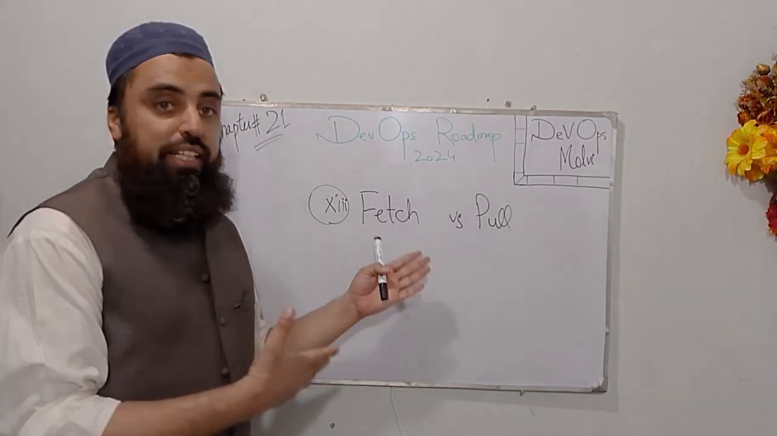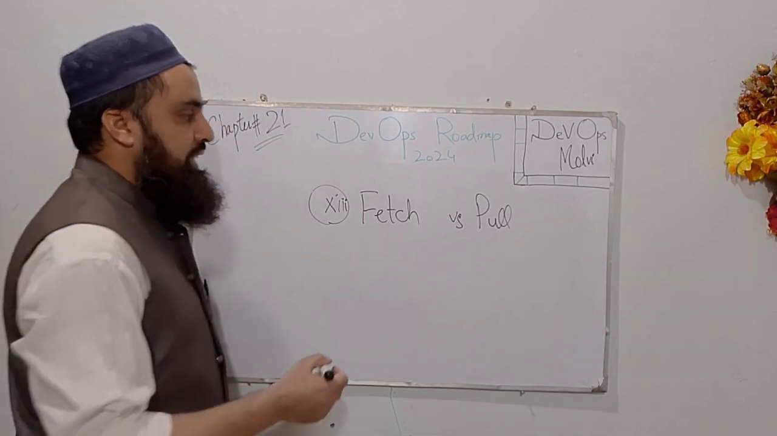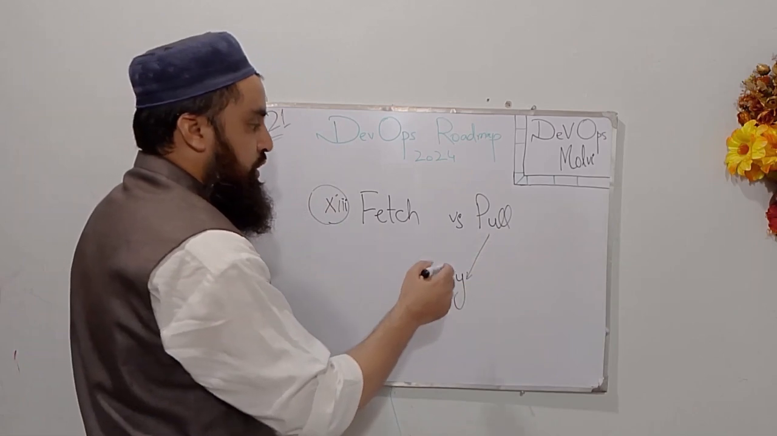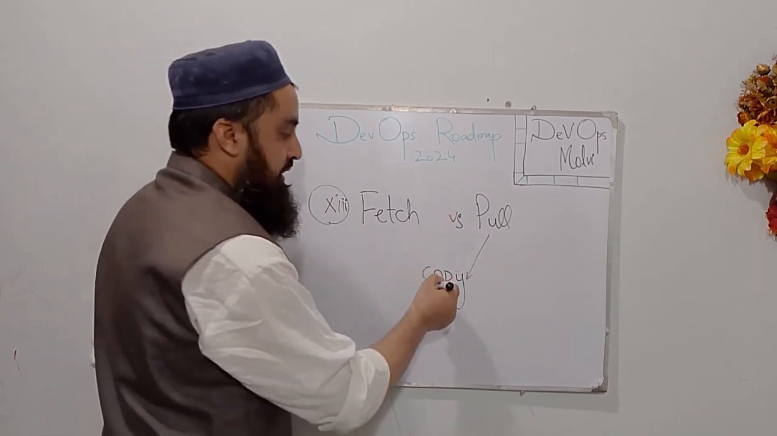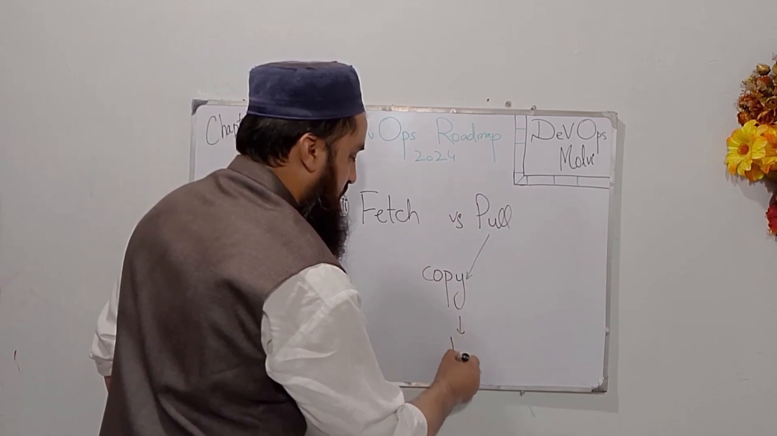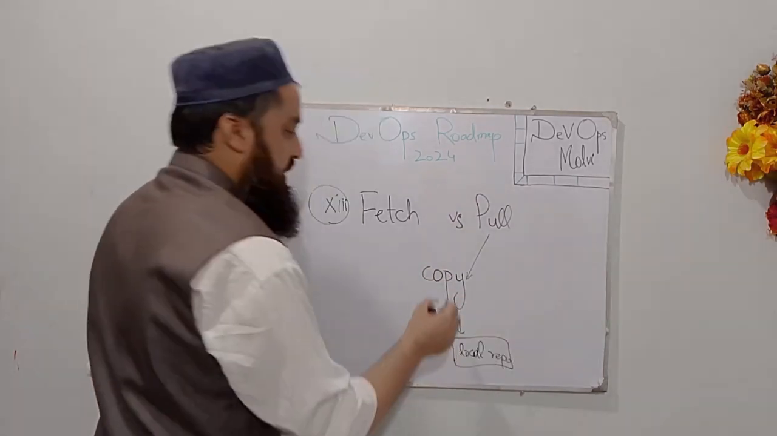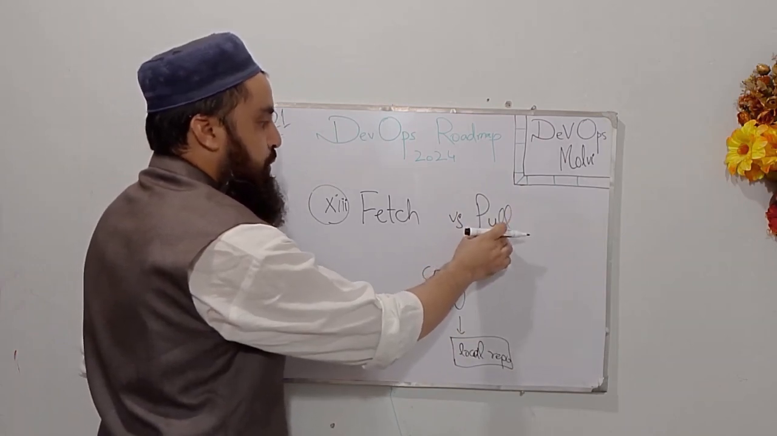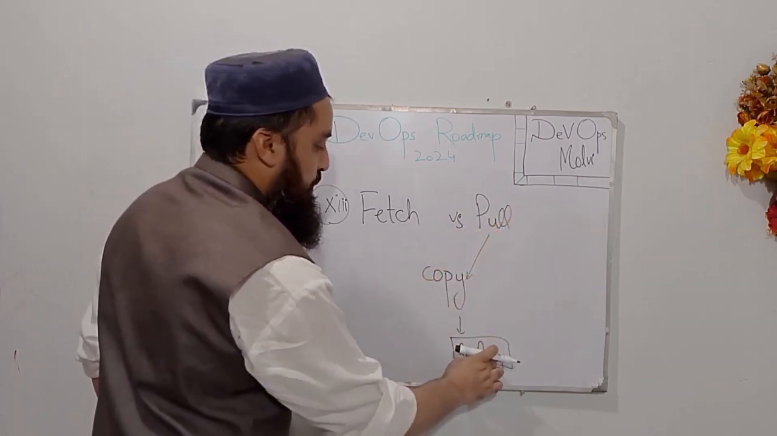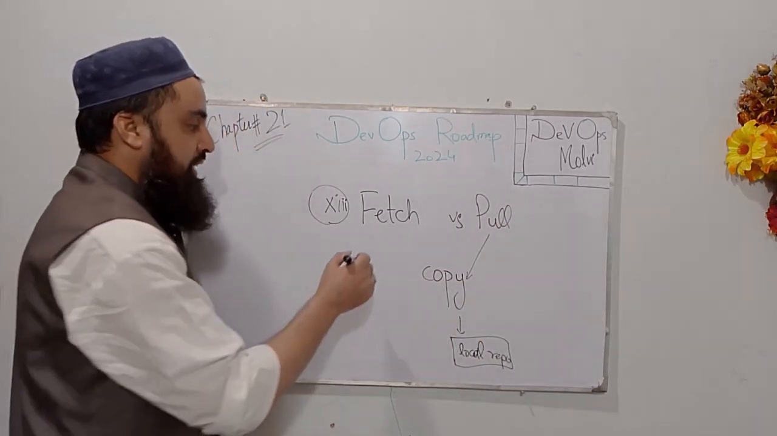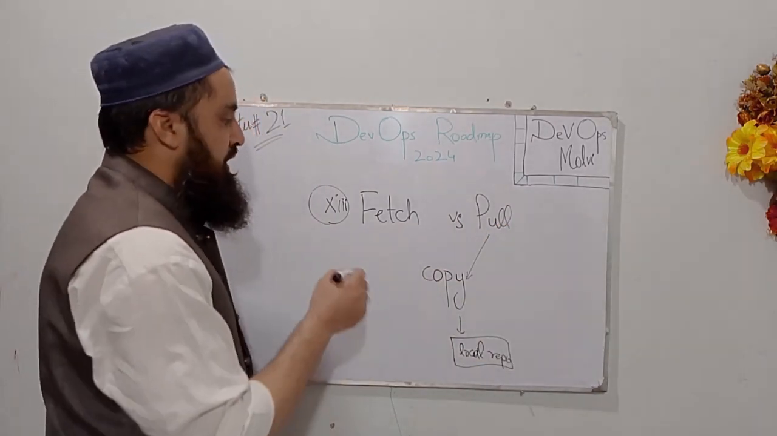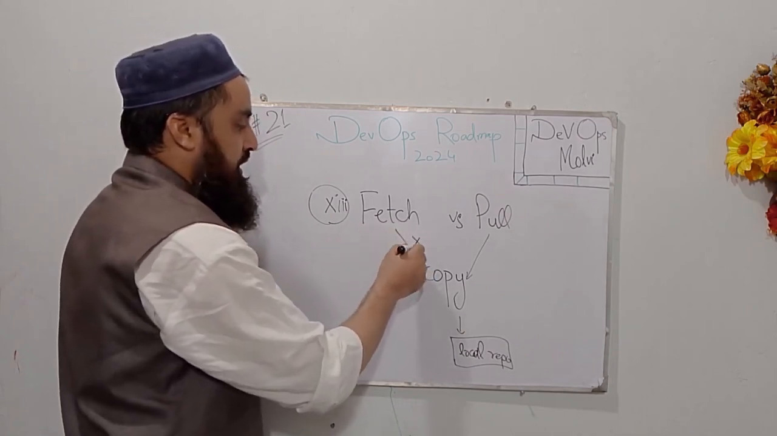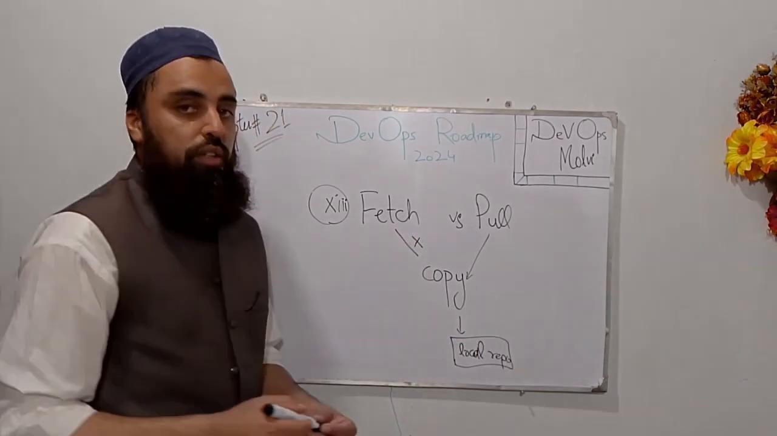So what is the difference between git fetch and git pull? The main difference is copying the files. When we use git pull, it not only fetches the changes, but also copies all the changes into our local repository. So it means that when we use git pull, everything from that remote repository is copied into our local repository. Whereas using git fetch, we just know about the changes in a remote repository, but those changes are not copied into our local repository.